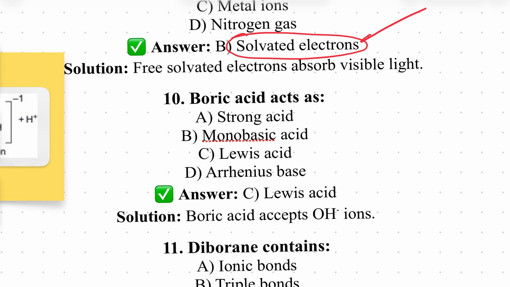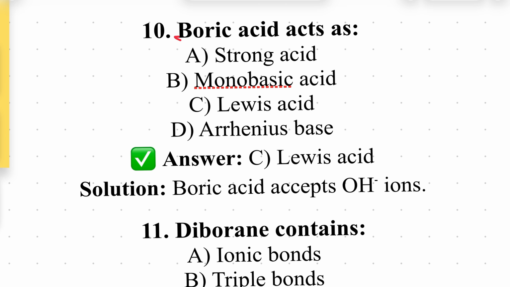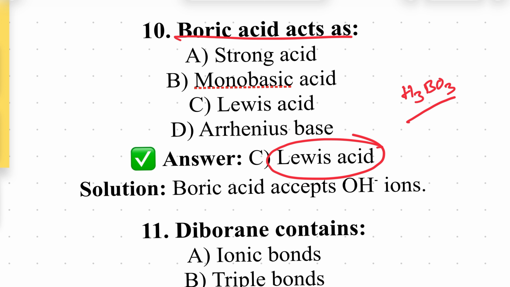Next one. See, boric acid acts as a strong acid, monobasic acid, Lewis acid, or Bronsted acid. Actually, it is a Lewis acid. Why a Lewis acid? What is the structure of boric acid? H3BO3. You can draw the structure like this.